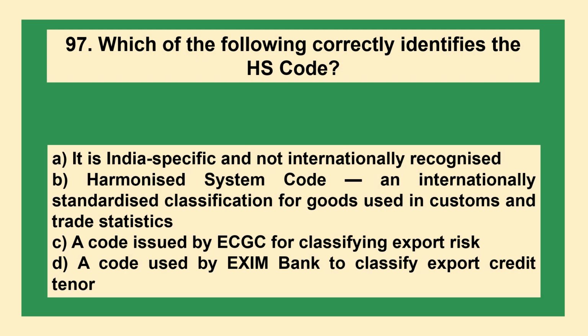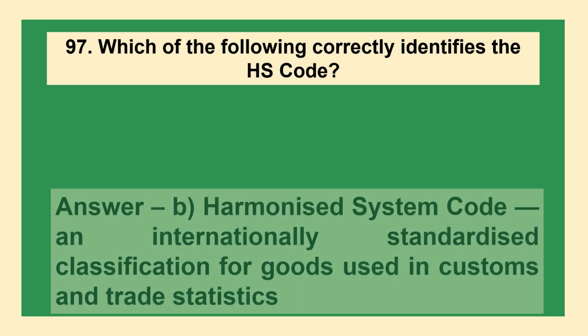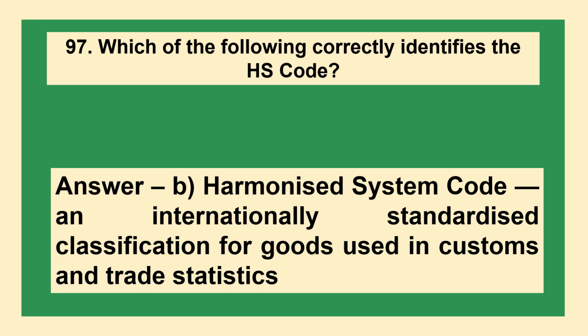The next question: which of the following correctly identifies the HS? Option A, it is India specific and not internationally recognized. B, harmonized system code, an internationally standardized classification for goods, used in customs and trade statistics. C, a code issued by ECGC for classifying export risk. D, a code used by EXIM Bank to classify export credit tenor. The answer is option B, harmonized system code, an internationally standardized classification for goods used in customs and trade statistics.